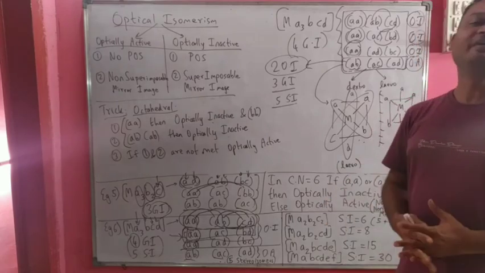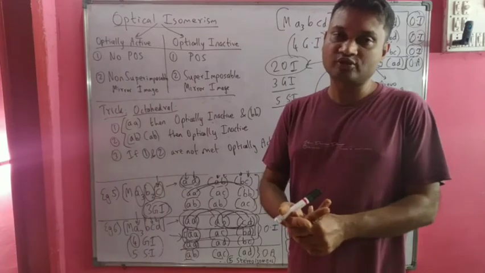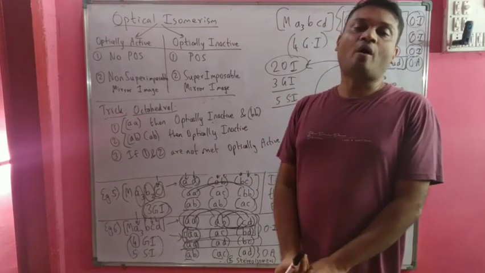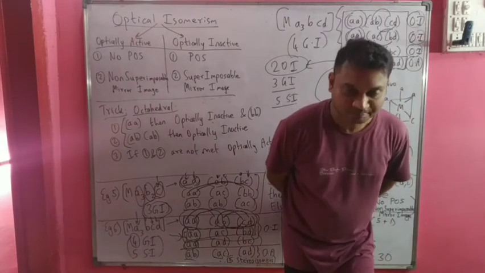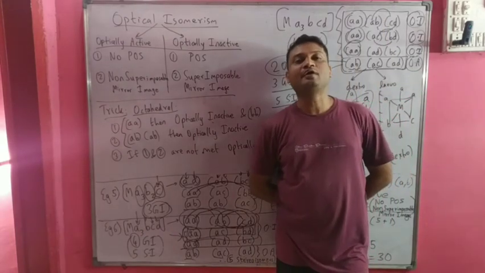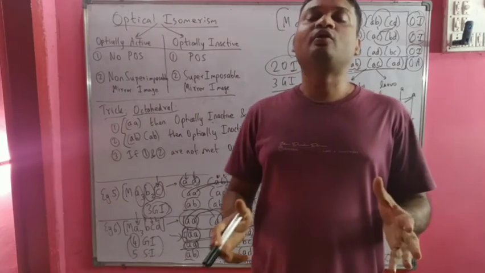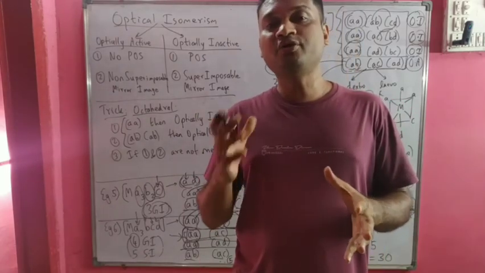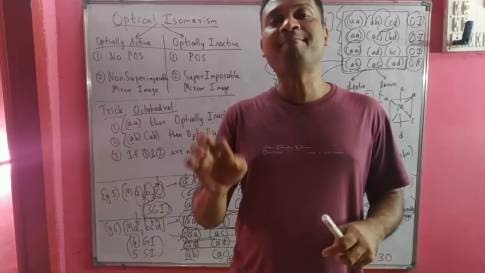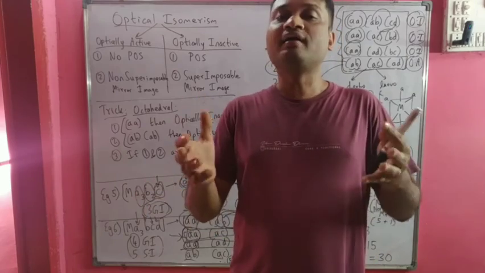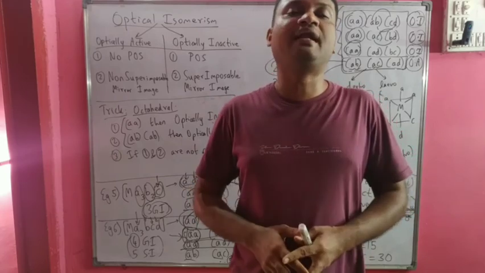So how will we know the geometry, or how will we know the optical isomers in case of octahedral complexes? First of all, let us talk about tetrahedral complexes. Tetrahedral complexes generally do not show optical isomerism except in case of MABCD, where we have a chiral carbon-like structure.